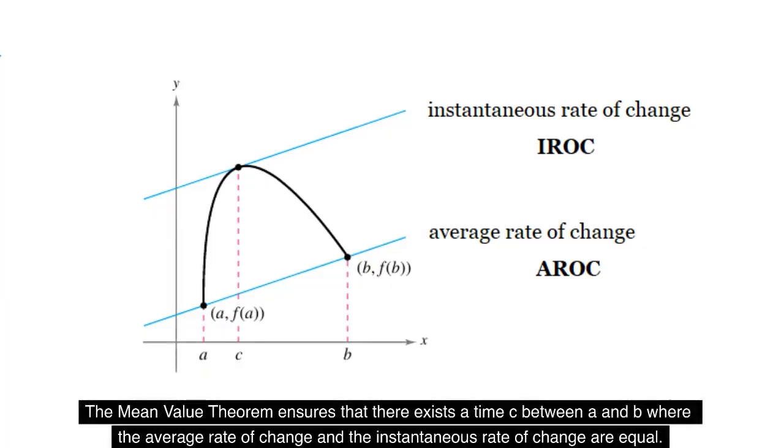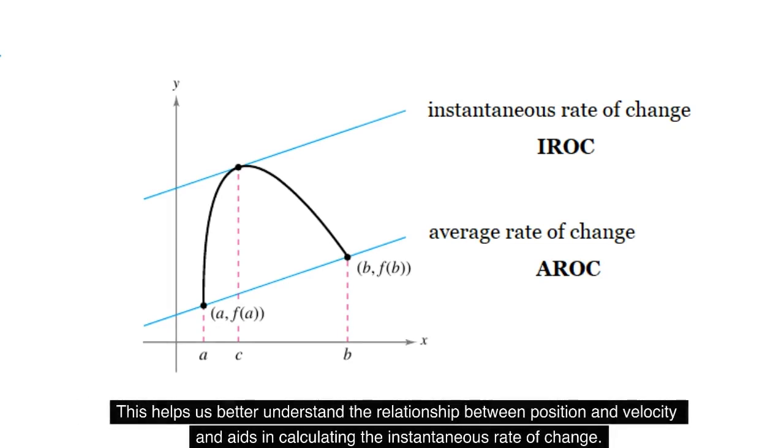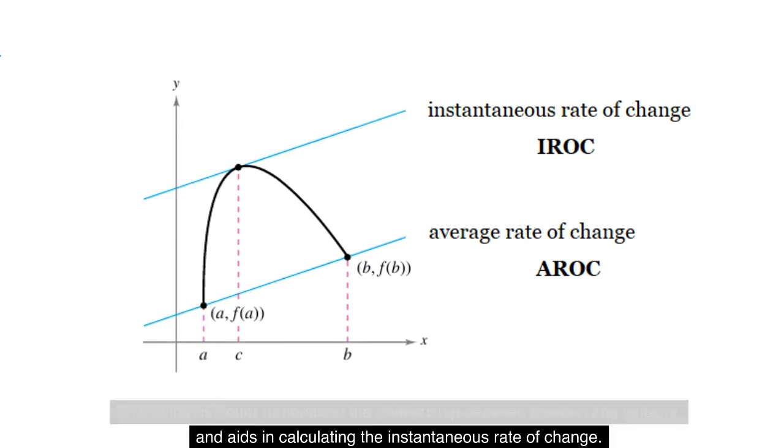The mean value theorem ensures that there exists a time c between a and b where the average rate of change and the instantaneous rate of change are equal. This helps us better understand the relationship between position and velocity and aids in calculating the instantaneous rate of change.